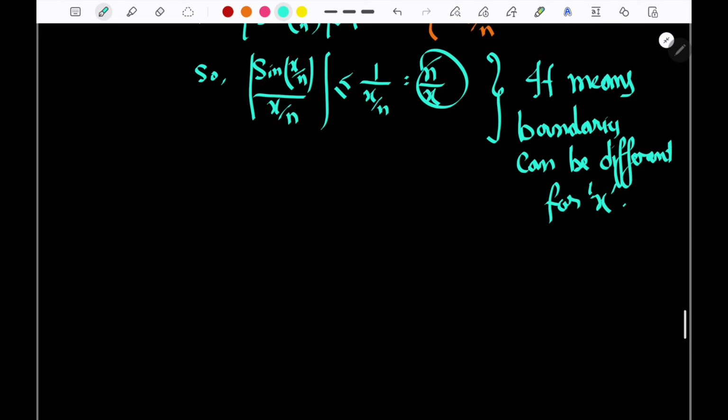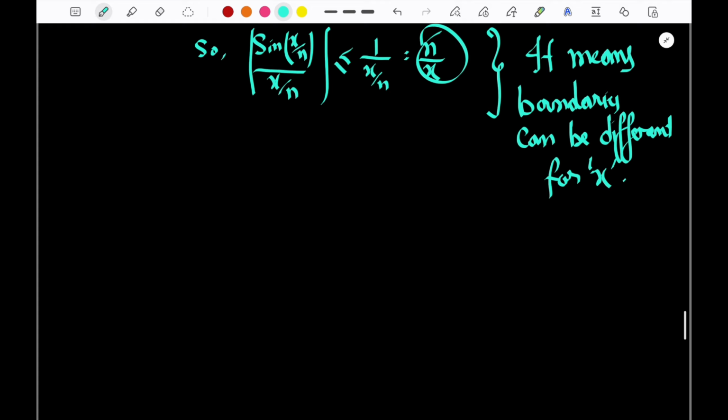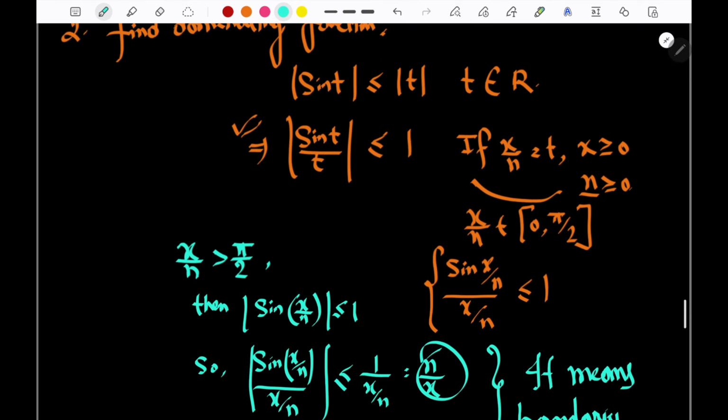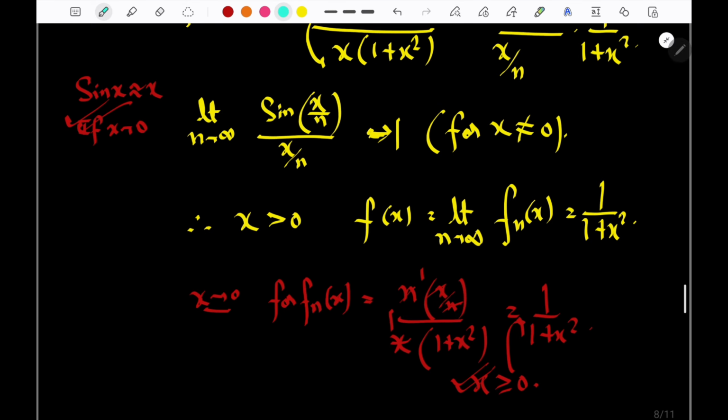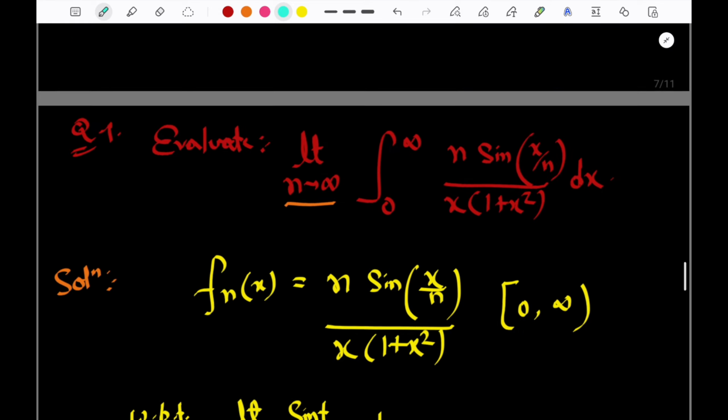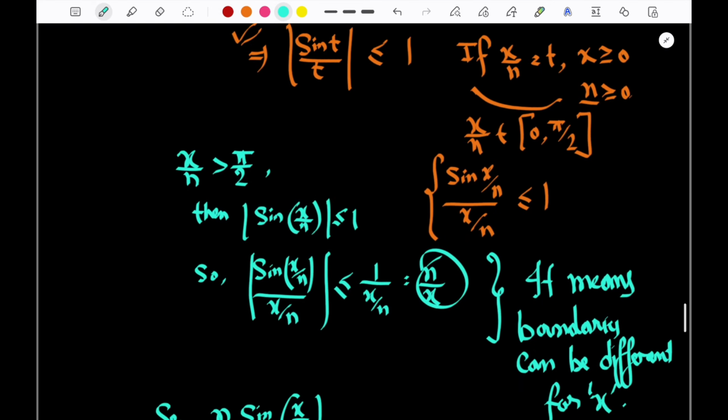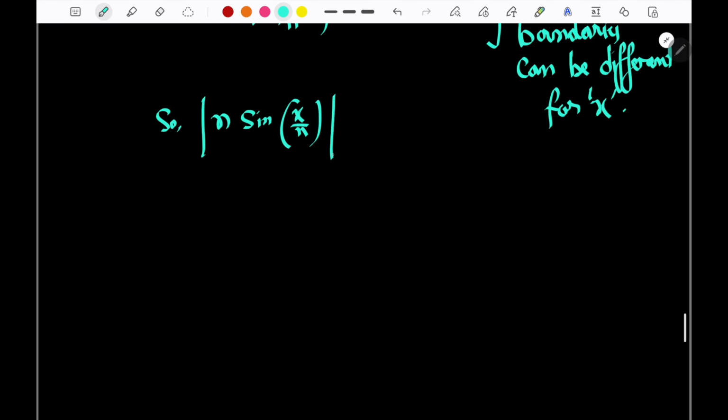Okay. So basically we can say n sin x by n, which is written for the numerator part here, n into sin x by n. In the original question it is written n into sin x by n. So basically mod can be less than or equal to mod of n into mod sin x by n, which is less than or equal to n into x by n.